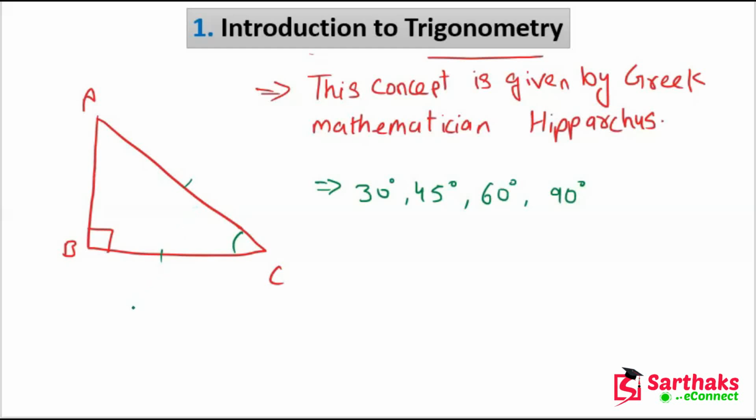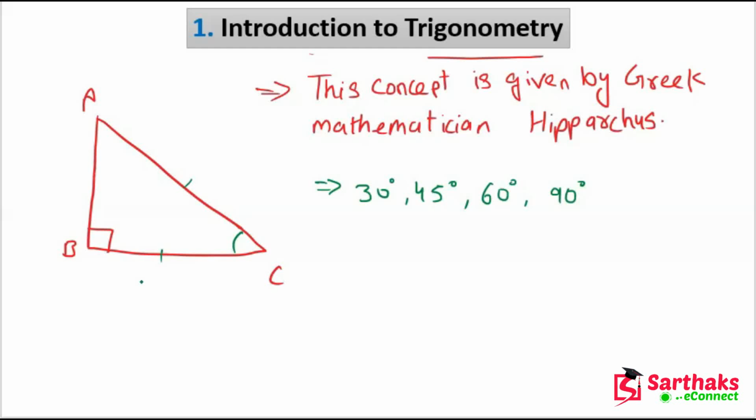So this is the relationship between angles and sides. In trigonometry we are going to discuss the main ratios, such as sine ratios, cosine ratios, etc. These topics we will be discussing in the next lecture. So don't worry, I hope you understand the concept of trigonometry.